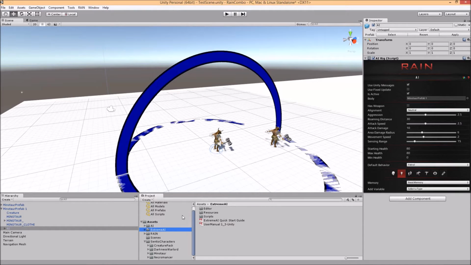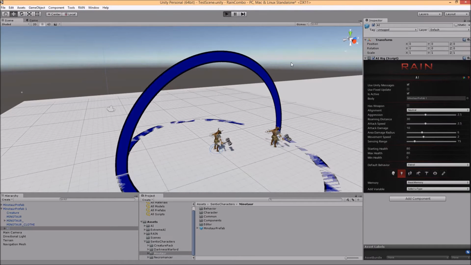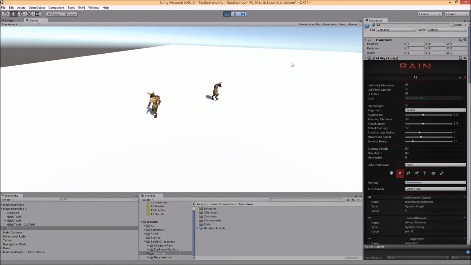So what I've already done is I've gone ahead and dragged a couple of Minotaur prefabs into the scene, and they show up here. If you go to their AI rig, you can see various defaults for the Minotaurs, including that their alignment is neutral. And you can just hit play, and these Minotaurs will wander around, kind of on patrol is their basic default behavior. And they're kind of ignoring each other, really.